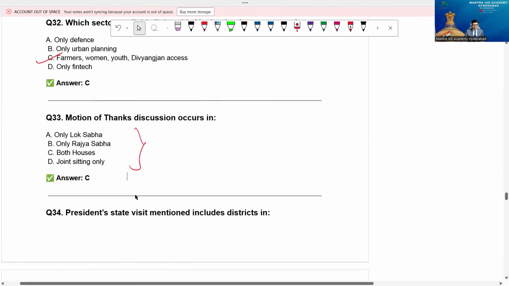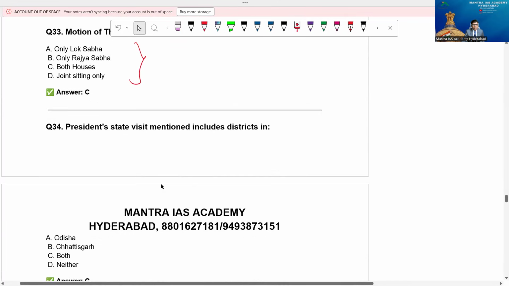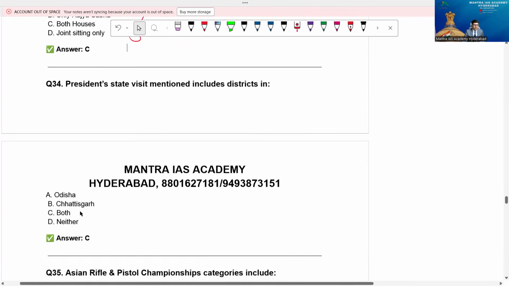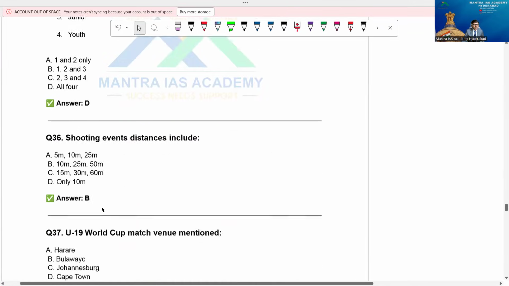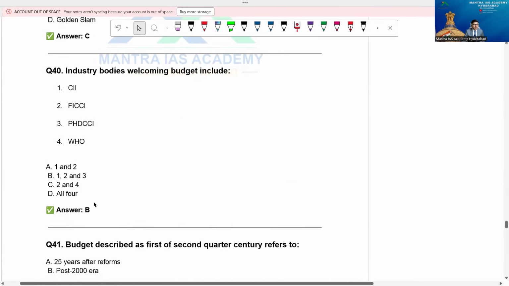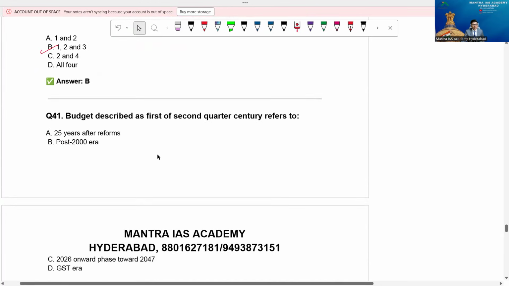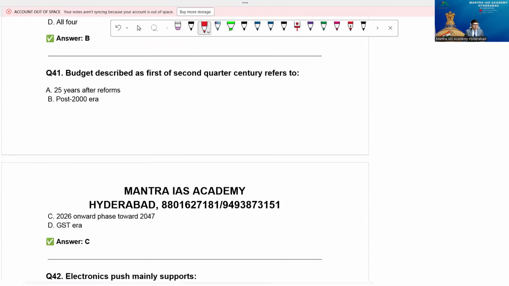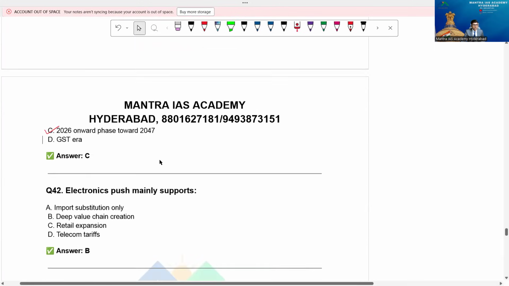Next, come to the point. President's address will say that. President's state visit mentioned includes which districts immediately today, so that is Chhattisgarh and all, beta. Now, beta, I'll go to the next one here, which are very crucial points. Yes, industry bodies welcoming budget includes FICCI, CII, and PHDCCI, but not WHO, it's not needed. So option 1, 2, 3 indicates B, beta. Budget described as first of second quarter century refers to, remember, 2026 onwards phase towards Viksit Bharat 2047.